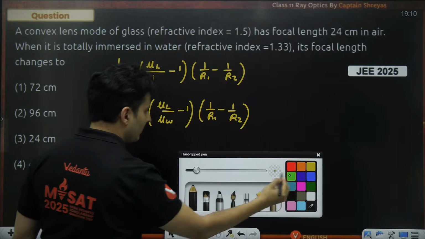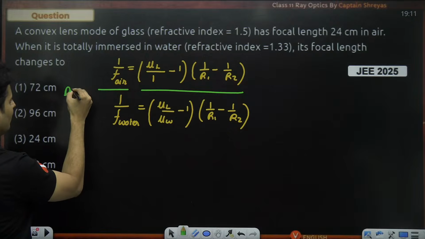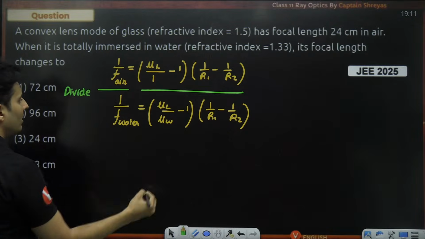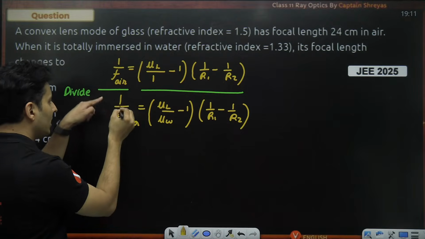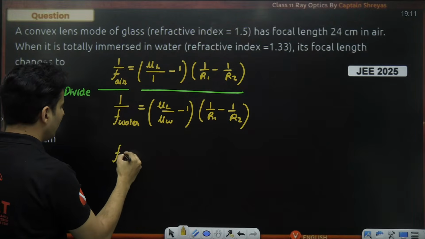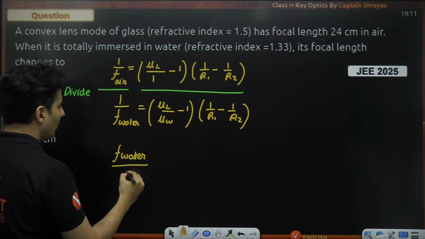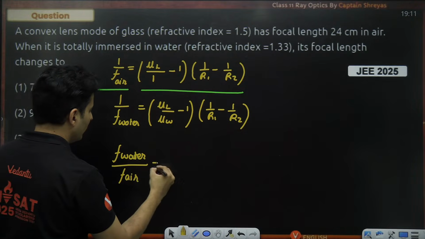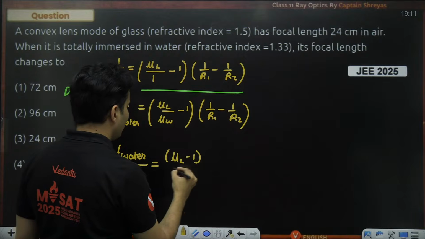Now just imagine somebody decides to divide this with this. Yes, you divide both of them. The moment you divide, what will happen? Think, this is 1 upon something. So focal length in water will go up, and focal length in air will remain below. Mu L minus 1 will stay.